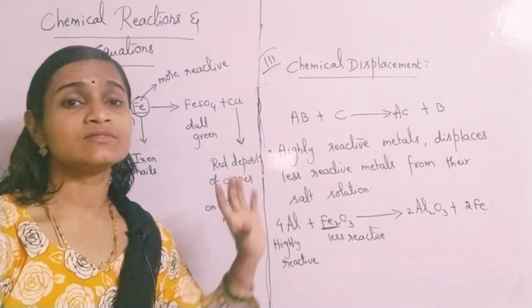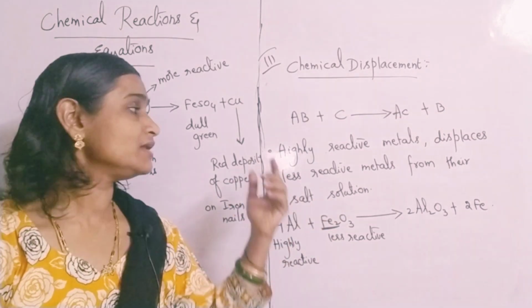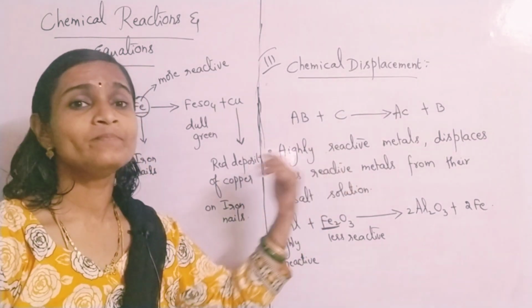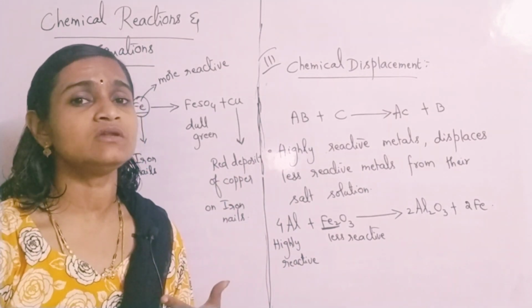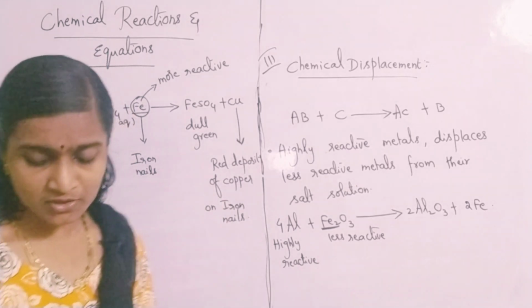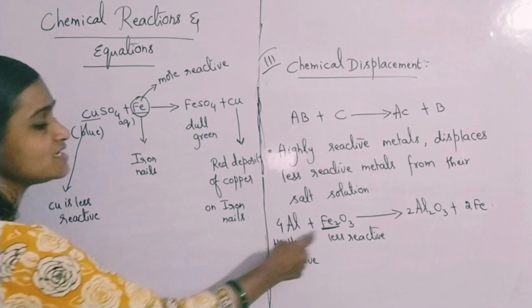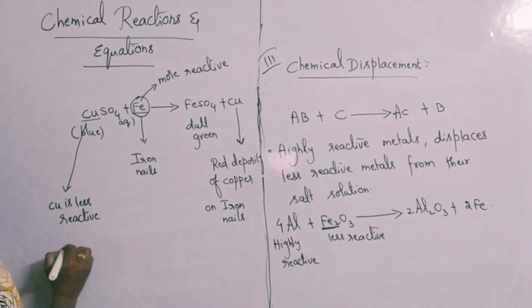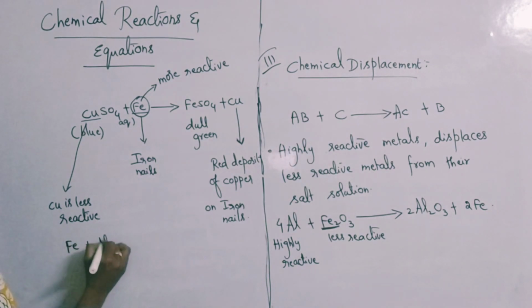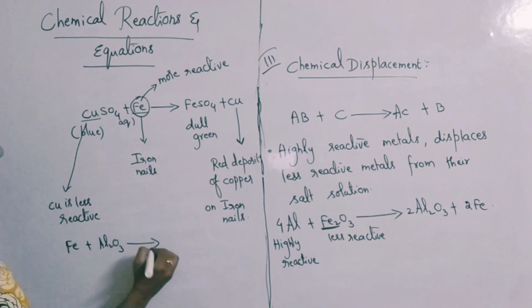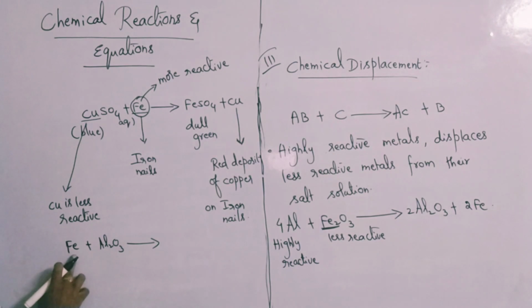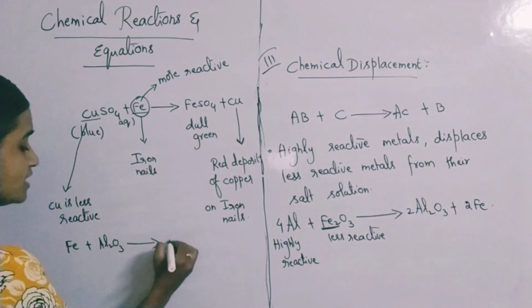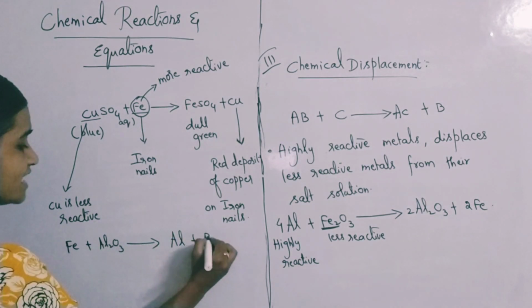If you take this reaction in reverse, if you take a less reactive metal, can it displace the more reactive metal which is there in the salt solution? No, it is not at all possible. If I take the reverse reaction, like Fe plus Al2O3, can you get back Al and Fe2O3? Al plus Fe2O3.